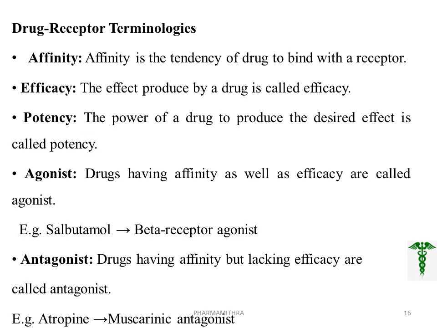We can discuss the drug receptor terminologies, that is the terms dealing with the drug and receptors. First term, affinity. Affinity is the tendency of a drug to bind with the receptor. That means if a drug is showing affinity, the drug has a tendency to bind with the receptor. If the drug does not have affinity, the drug will not bind with the receptor. Efficacy means simply, as the word means, the effect produced by a drug.